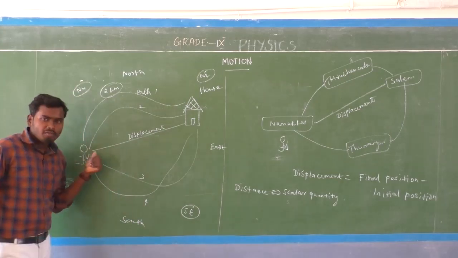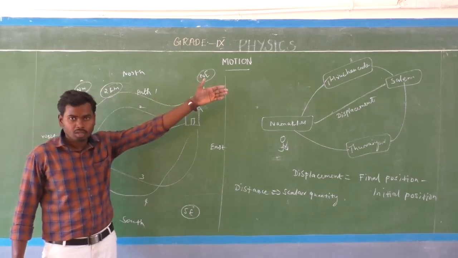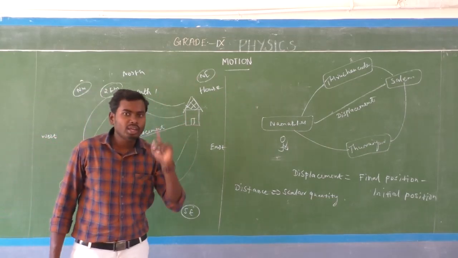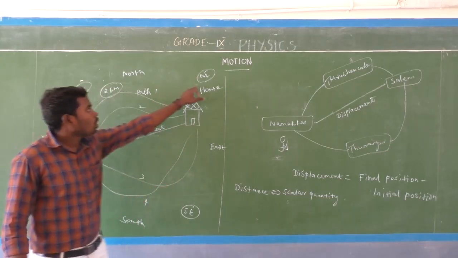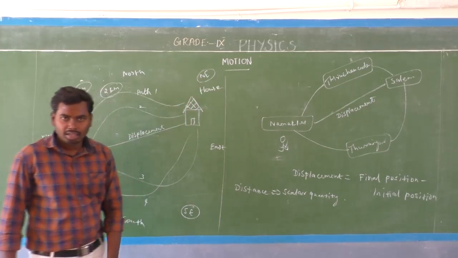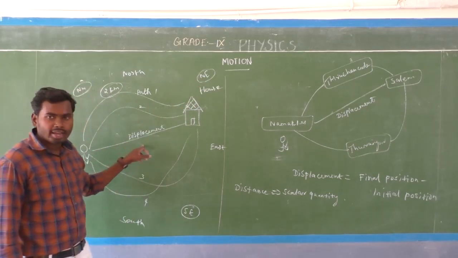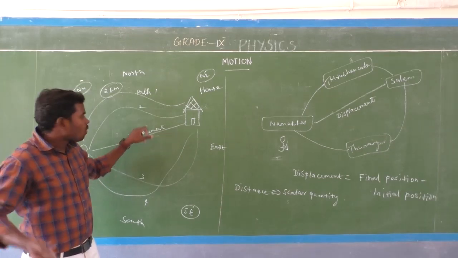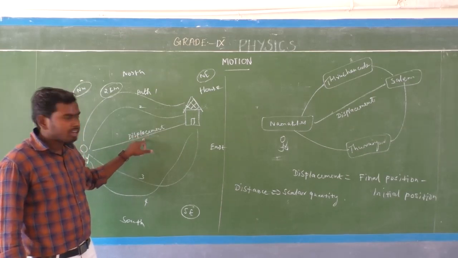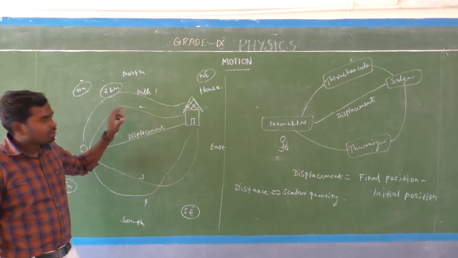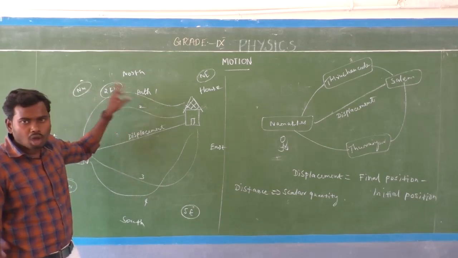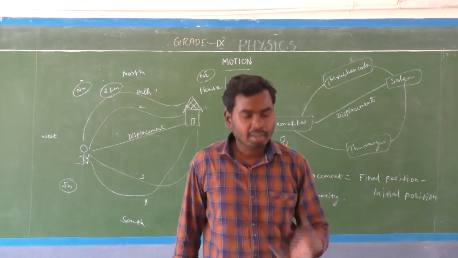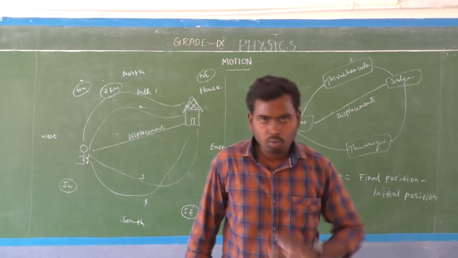So here that boy moves towards a particular direction, which means only one direction. What is the direction? Towards northeast, isn't it? So we can say the displacement has both magnitude as well as direction. What is the magnitude, sir? We already know the distance value is always greater than the displacement value.